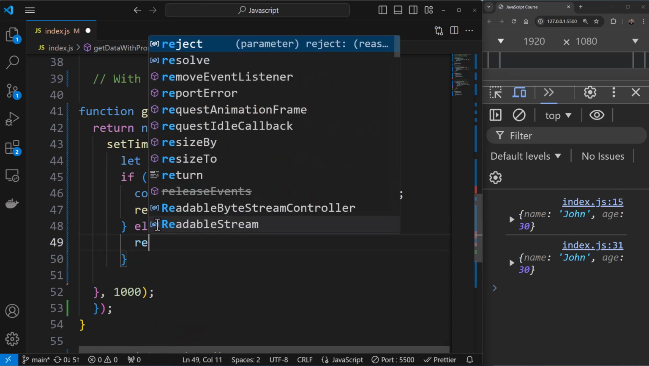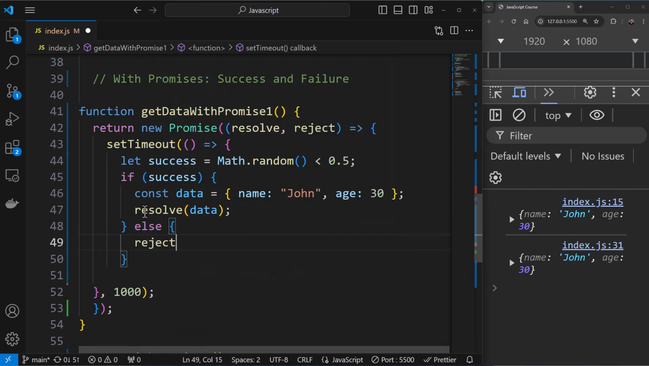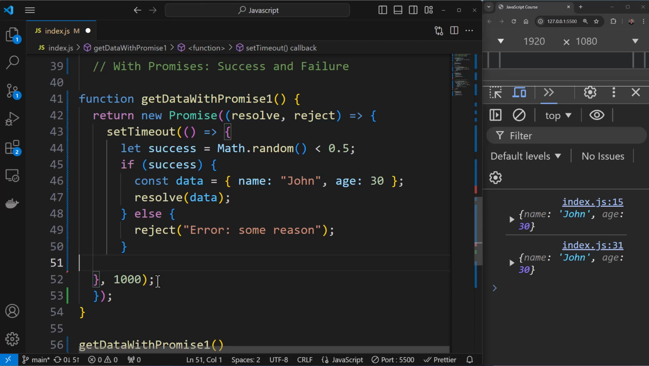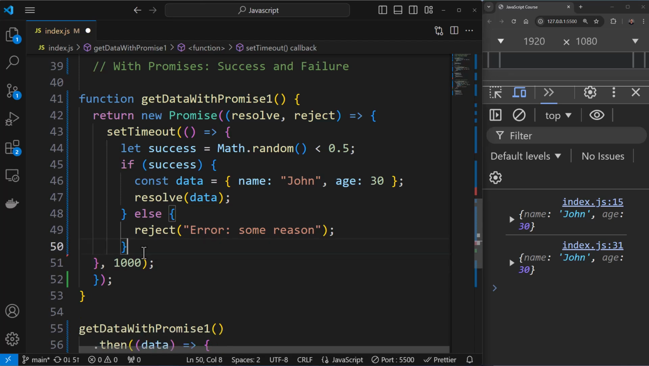And within else, I can say reject. So resolve, what is resolve for? Resolve is for resolving the promise, meaning the data fetch has been successful and please resolve this promise. Now, if an error has occurred, you will call reject over here and you will pass a message. You can provide any reason, like error and some reason over here. So I'll just say some reason. You can add the reason depending on your scenario. But this is how it will be. And I have if else and there's nothing else.